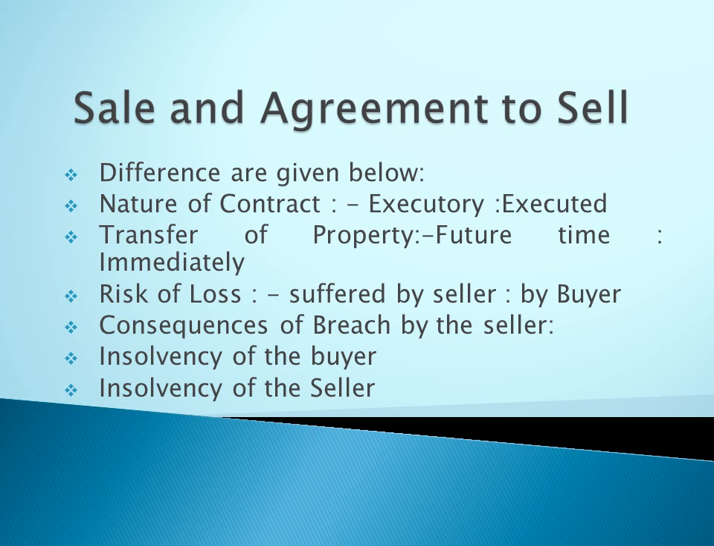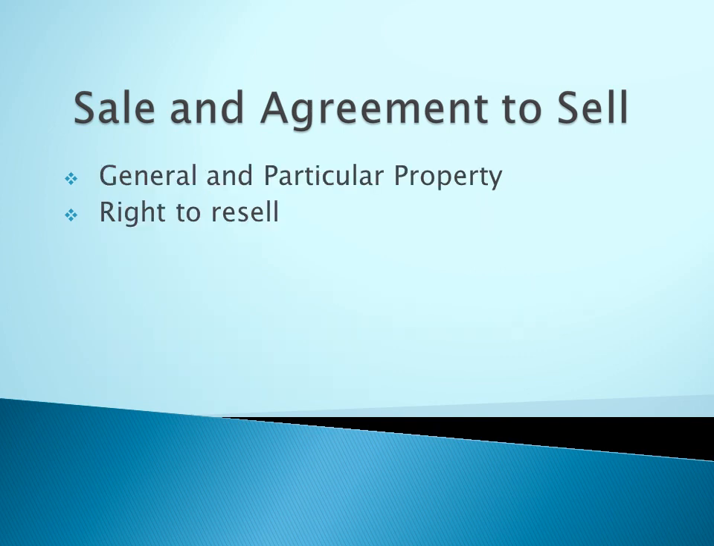Next one is general and particular property. Here are two terms we can see. An agreement to sell creates only a jus in personam, that means to claim rights mutually between the seller and buyer. There are mutual rights between the buyer and seller, that is called jus in personam. Whereas in the case of sale proper, that means in case of sale, it creates a jus in rem. The right is one which can be claimed against the world at large. In the first case, they can claim rights mutually between the seller and buyer. They can make a claim only between the buyer and seller.